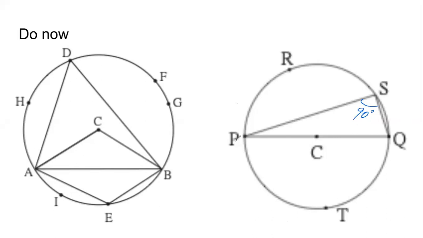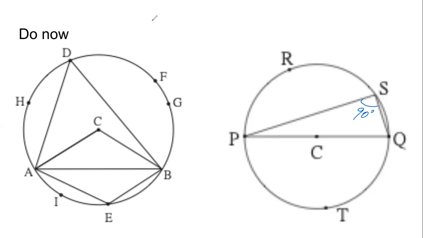Another question. Now, the circle on the left-hand side of the screen also has center C. I'm going to ask you something related to what we studied in the last class. Remember, in the last class we studied mainly about arcs and chords.